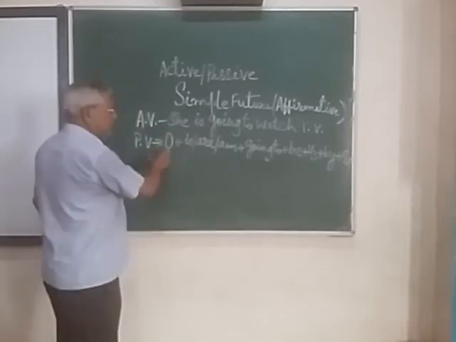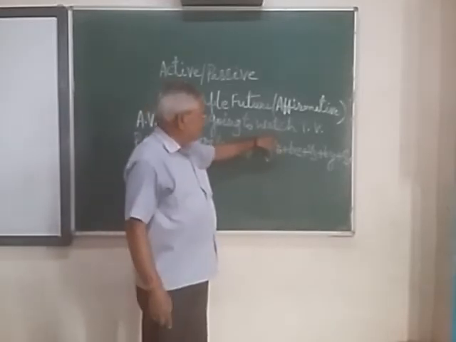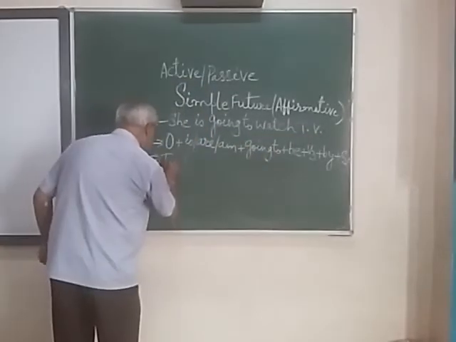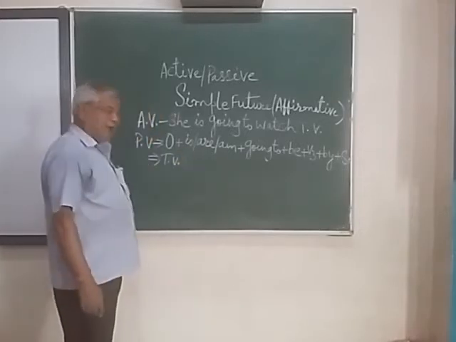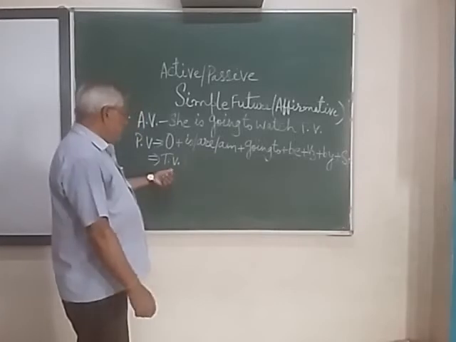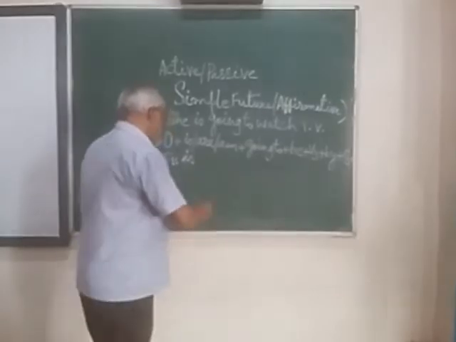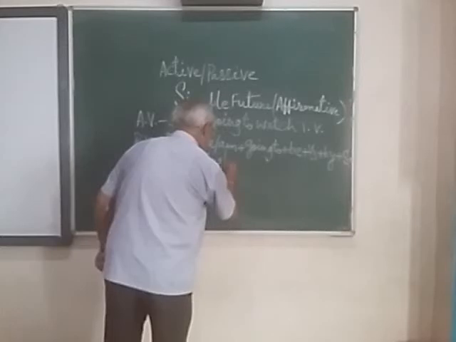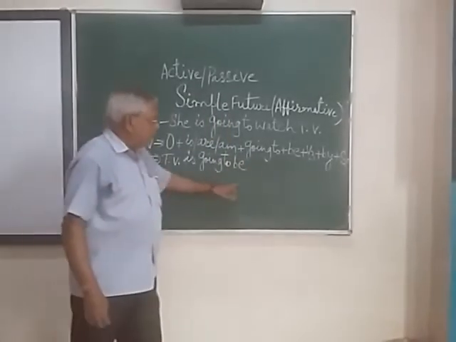The first word is object. So object is this. Here you look, this is the verb, and just after the verb, this is object, TV. And you have to select the helping verb from these words. So along with TV, it should be is. Then after, you have to write going to, then after be, then after V3.